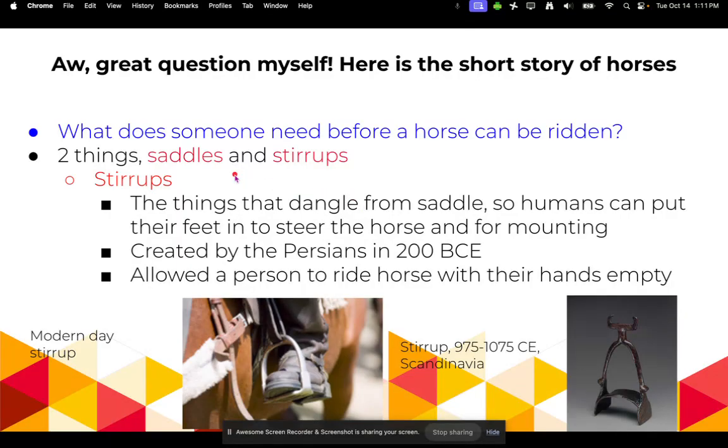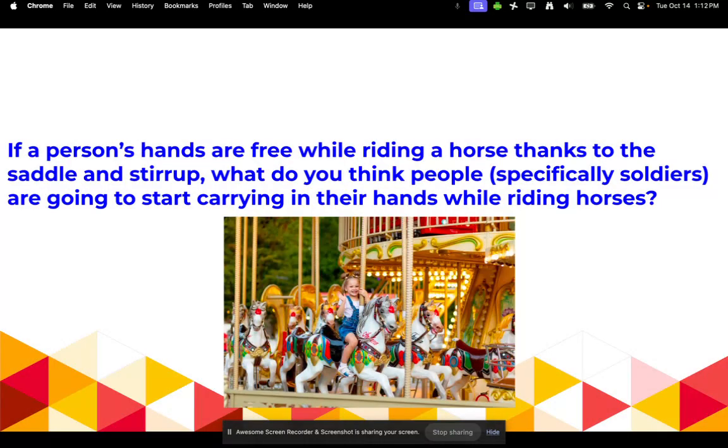Then the second thing, of course, is stirrups. The thing that dangles from the saddles, so humans can put their foot through it, and they can also steer the horse, and it also helps for mounting the horse. And stirrups were created in Persia in about 200 BCE. And again, this allowed a person to ride a horse with their hands empty. So, if a person's hands are free while riding a horse, thanks to the saddle and stirrup, what do you think people, specifically soldiers, are going to start carrying in their hands while riding horses?